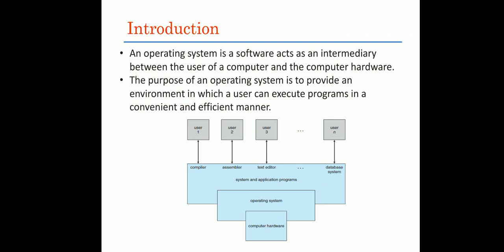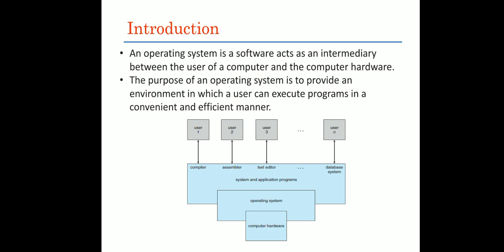First we'll begin with the introduction of our operating system. What is an operating system? Operating system is a software that acts as an intermediary between the user of the computer and computer hardware. It's an interface or mediator between your user and computer hardware.